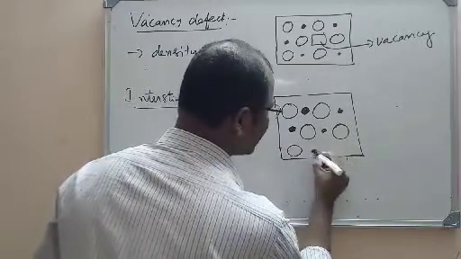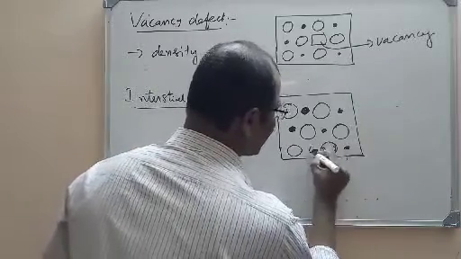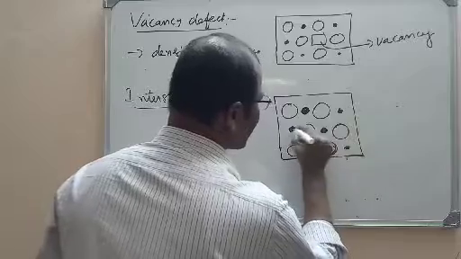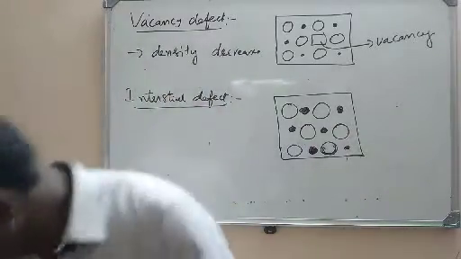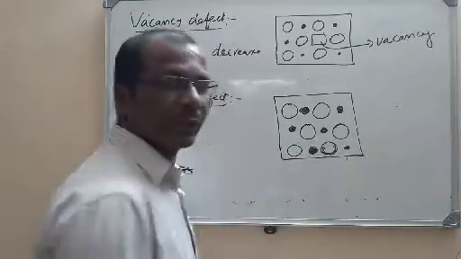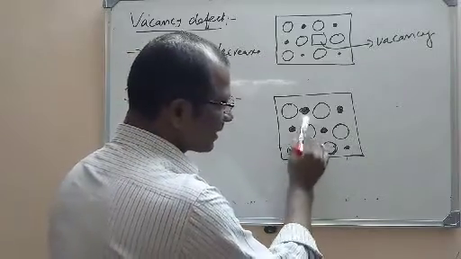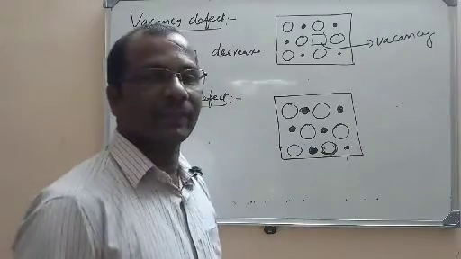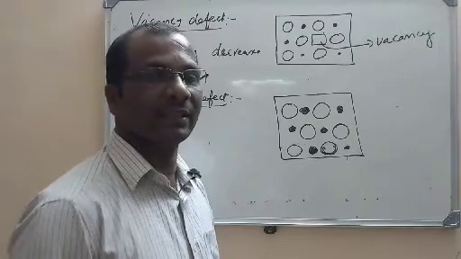If you observe here, this is a crystal with a regular arrangement. This site, the empty site, is called a void. We already know what is meant by void. It is also called an interstitial site. It is nothing but the gap between the particles or atoms in a crystal.